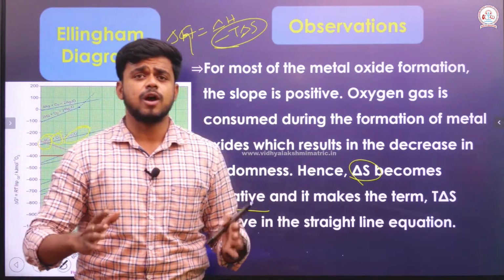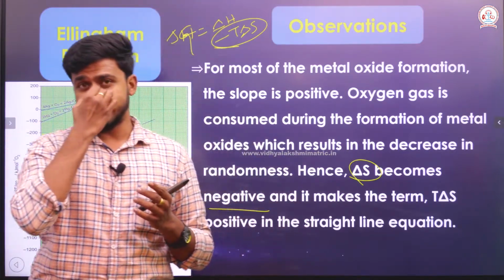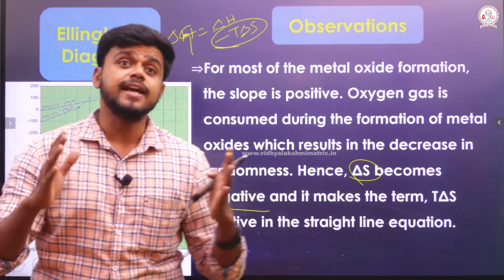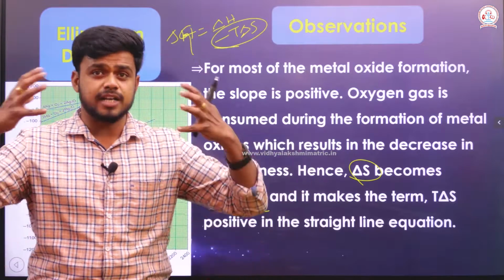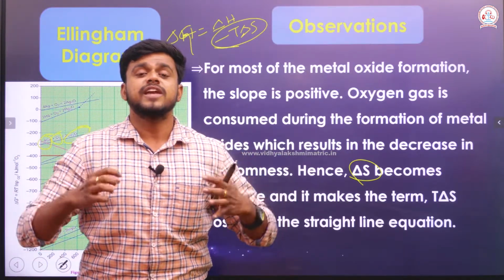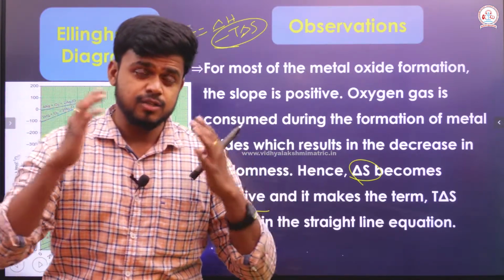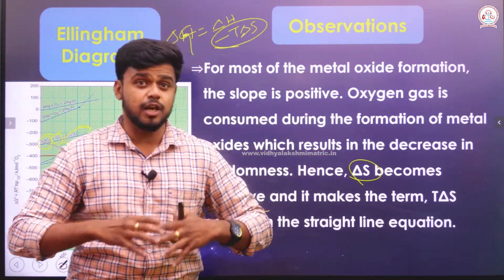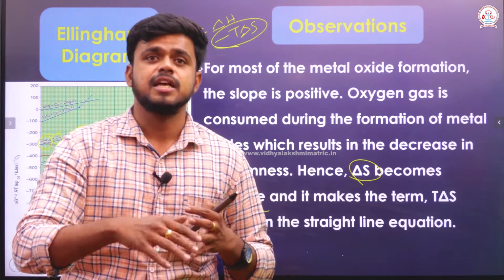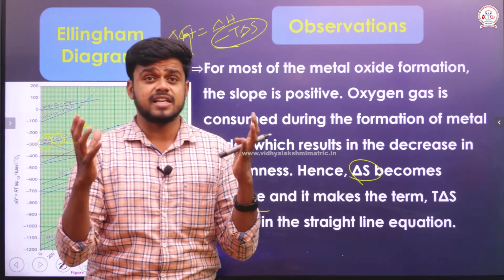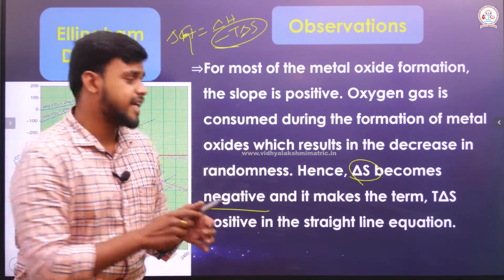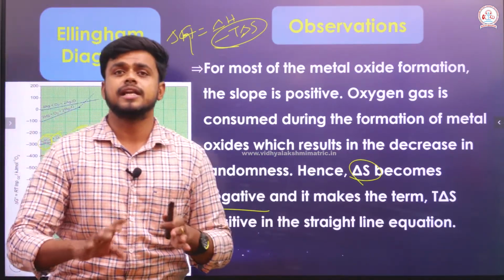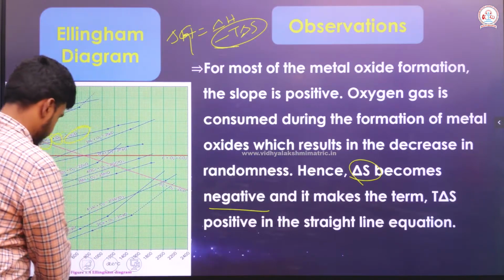For most of the metal oxides, you are able to get a straight line with a positive slope. It means that oxygen which is present as an ideal gas is consumed there. So initially it is an ideal gas, so randomness is greater. When oxygen is consumed by a metal for the formation of the metal oxide, randomness decreases. So del S becomes negative. If del S becomes negative in the straight line equation, T del S becomes positive, right?